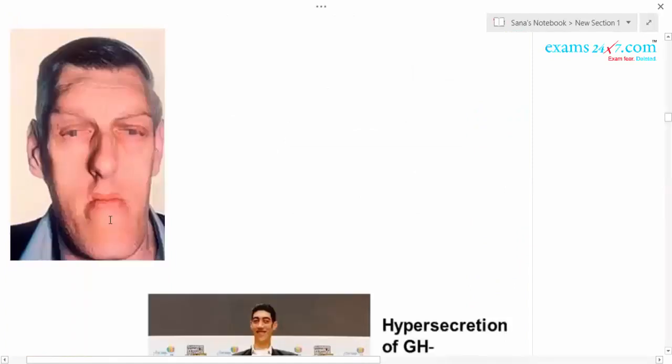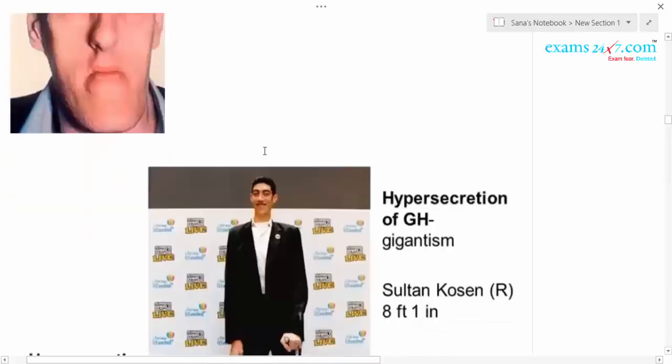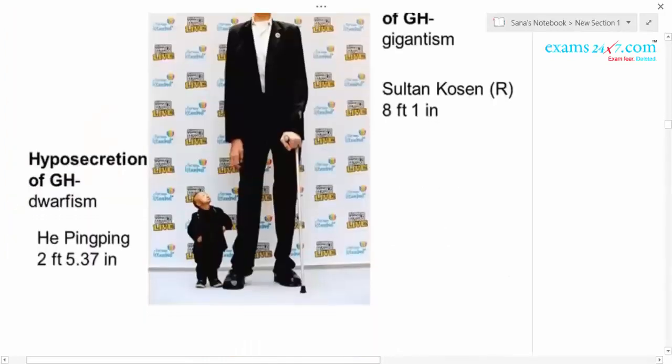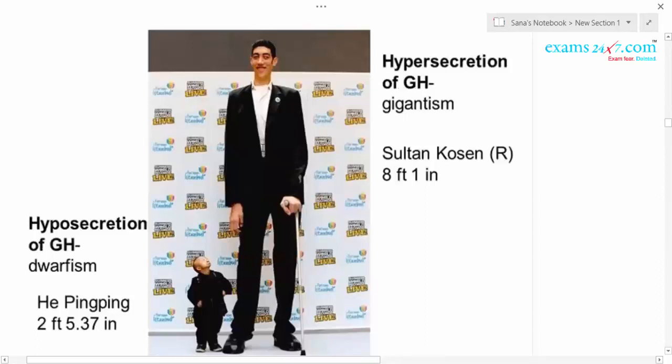This type of facial disfigurement can be seen when excessive growth hormone is released in middle age, in adults. Already you know there is dwarfism as well as gigantism. Hypersecretion leads to gigantism, whereas hyposecretion leads to dwarfism.